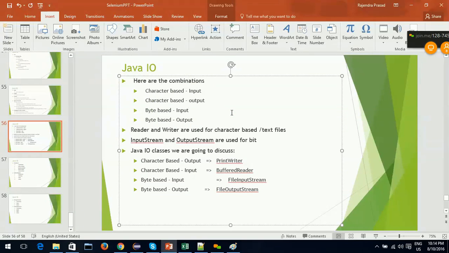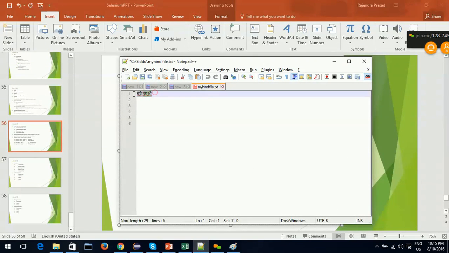So in future, when you are about to write any Java program which reads data from some file or writes data to some file, the thing you need to check is whether you are going to read byte by byte or character by character.